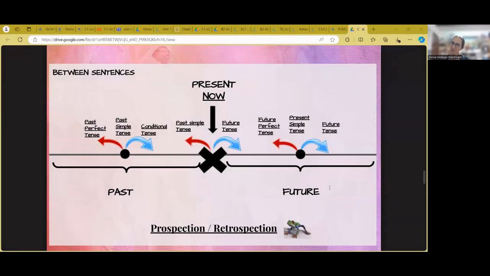So in the previous excerpts, we explained the concepts of prospection and retrospection. We explained how they can be applied when this prospection, retrospection takes place between main verb and complement. We explained what happens when it takes place within the verb phrase, between auxiliary and main verb. And now we are going to explain what it entails when it's the relationship between two sentences, especially when one is submitted to the other.